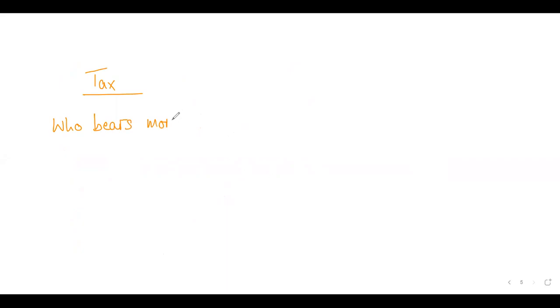Out of demand and supply, whichever of the two is more inelastic is the group that faces more burden of the tax. Always remember this.